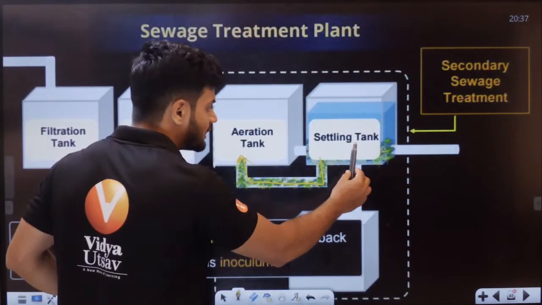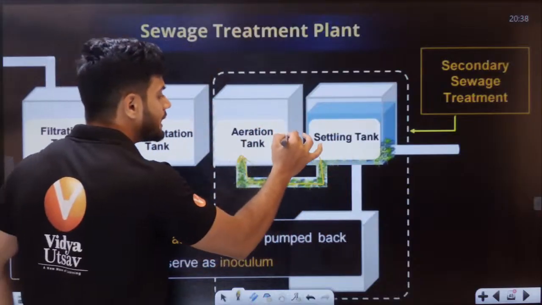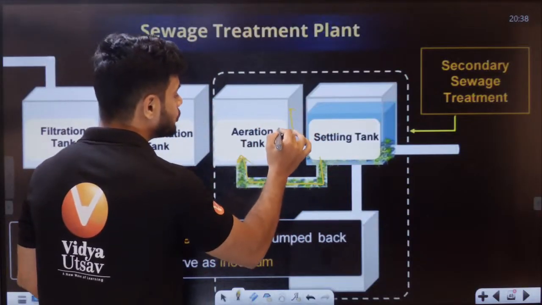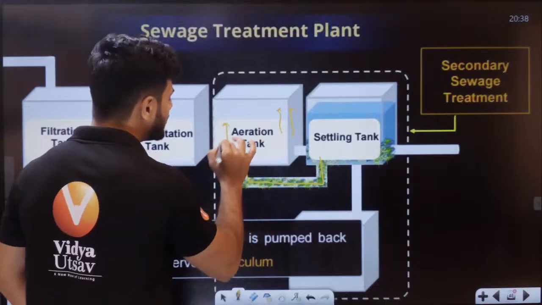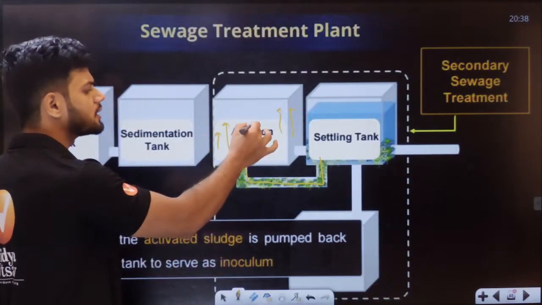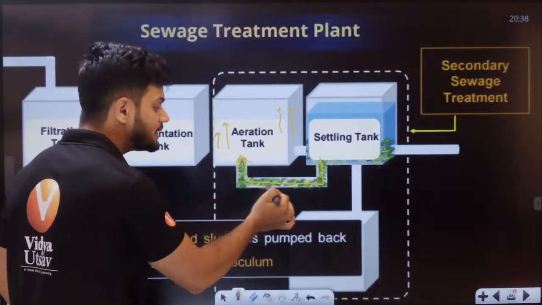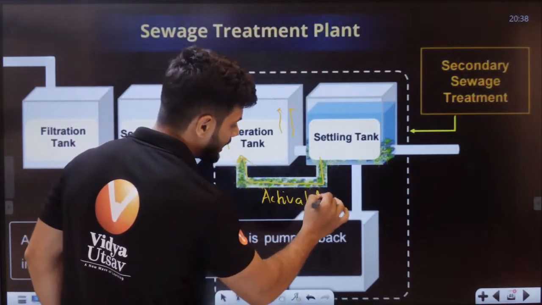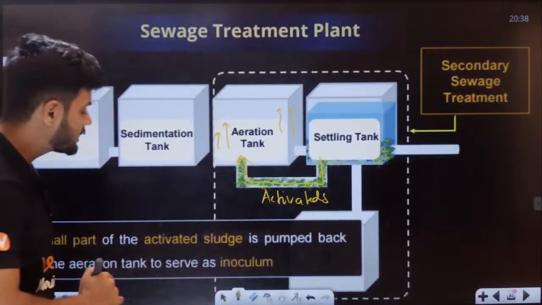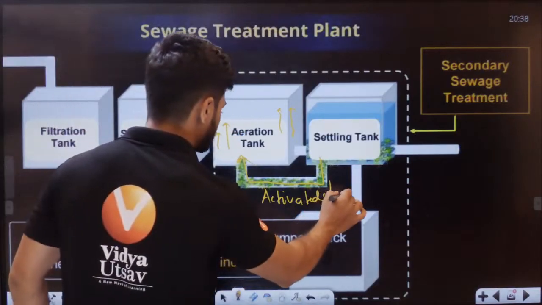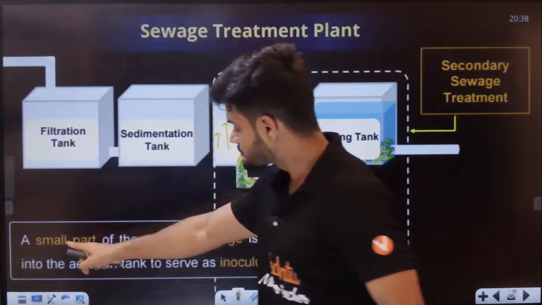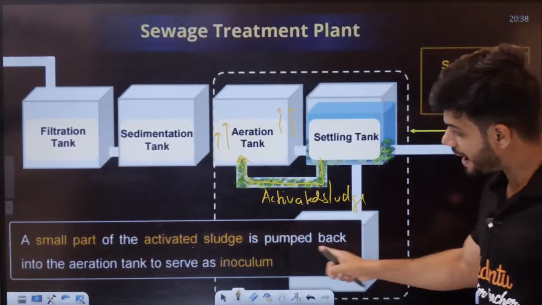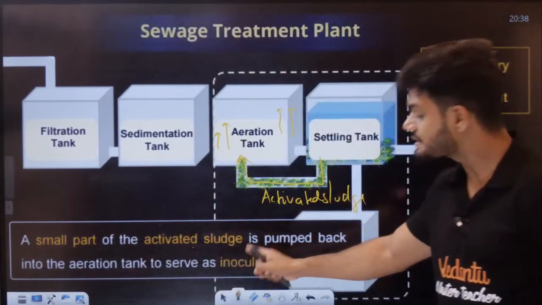The same thing is happening here. To make sure we have enough bacteria in the aeration tank, from here we send a little bit of activated sludge back. Activated sludge is sent back here, students. See here, a small part of the activated sludge is pumped back into the aeration tank to serve as inoculum.